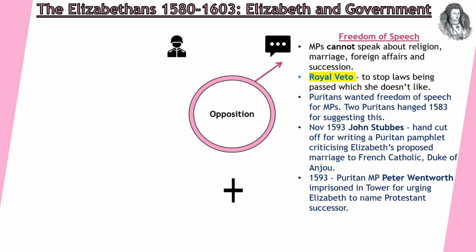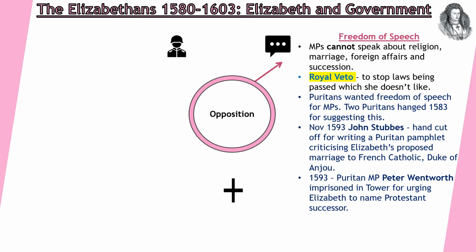She has a royal veto. So this means she can stop laws being passed which she doesn't like. Puritans in particular really pushed for the idea of freedom of speech. So two Puritans were hanged in 1583 for suggesting this. Two examples then of Puritans specifically speaking up against Elizabeth.